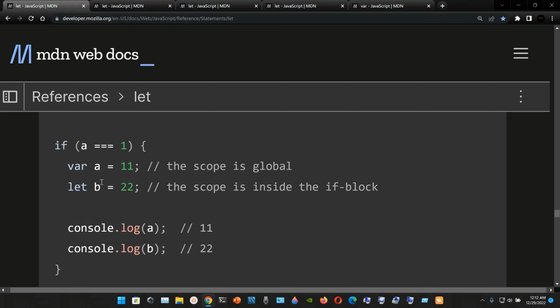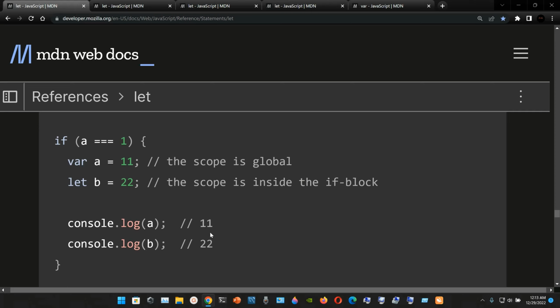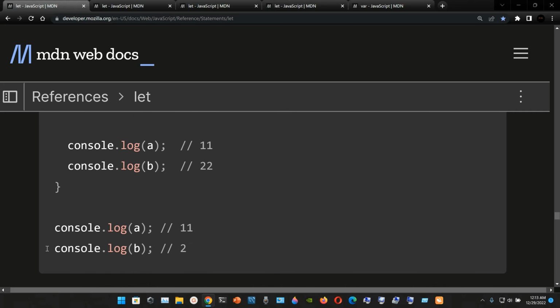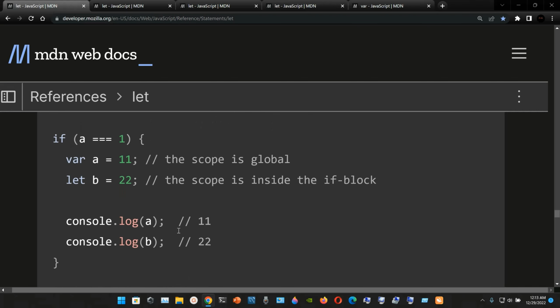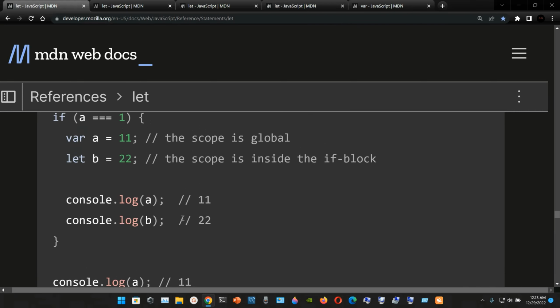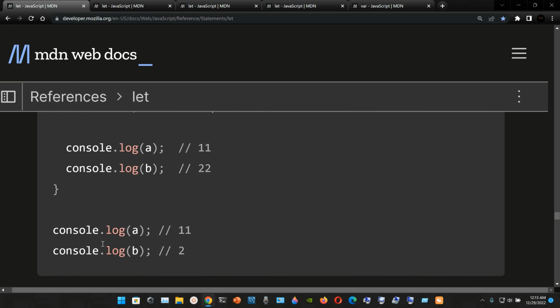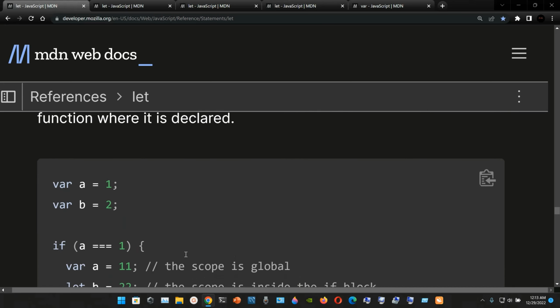The result is going to be 11 since the scope is global, and we're going to console.log b, and the result again is going to be 22 since the scope is inside the if block. We are outside of the if statement now, and we console.log a, so the result is going to be 11. But when we console.log b, the result is going to be 2.